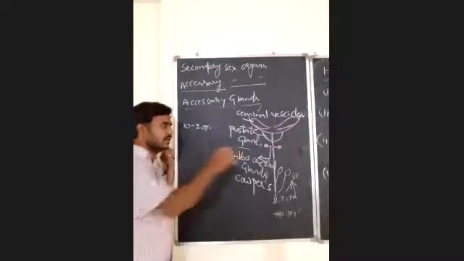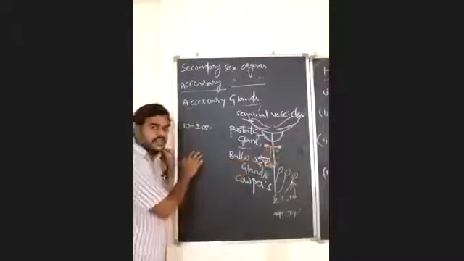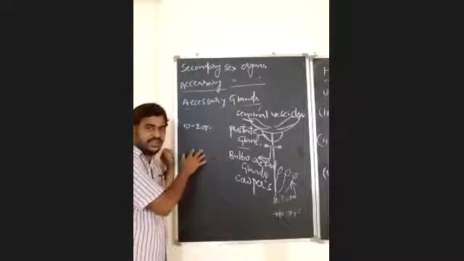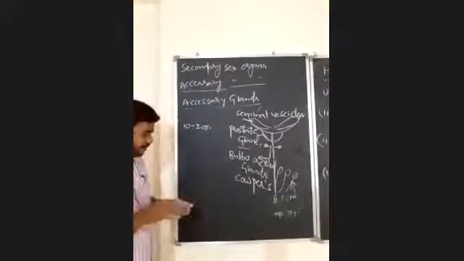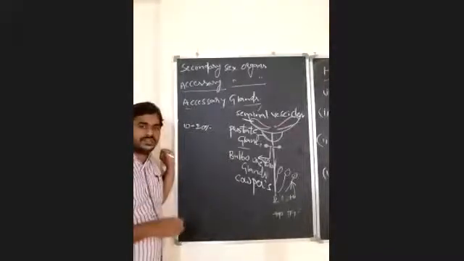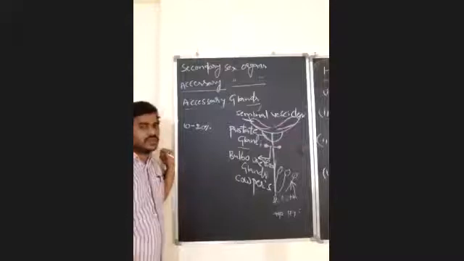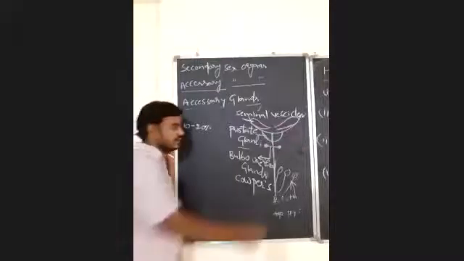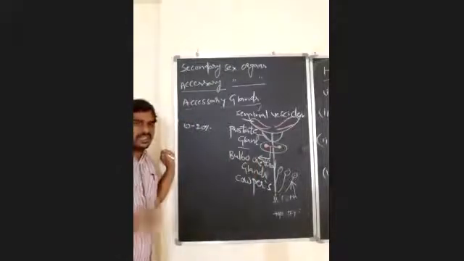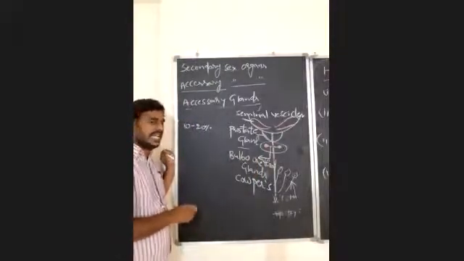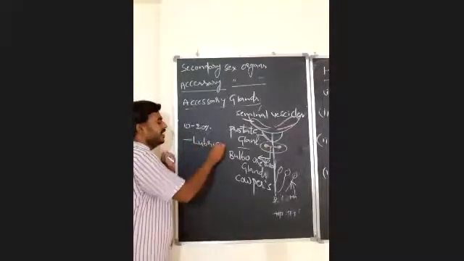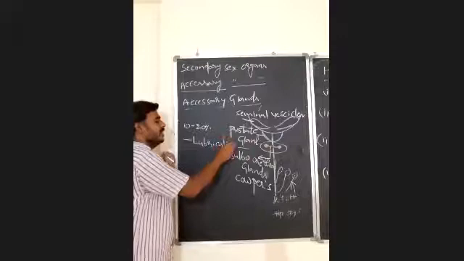So here there is a pair of glands, and these secrete 10 to 20%, which is a milky fluid, and the pH is 7.2 to 7.3. So these are also slightly alkaline in nature. What is the main function of the secretions of bulbourethral glands? The secretions act as a lubricant. So the main function of this is lubrication.